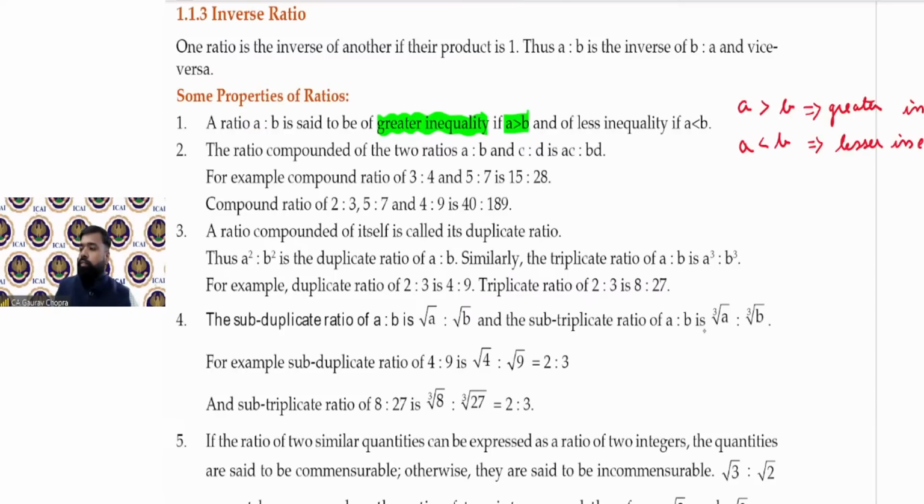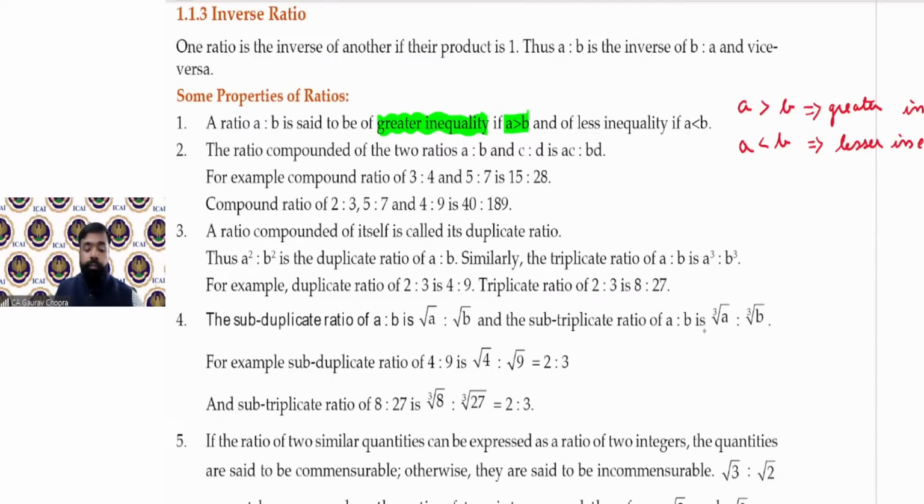Then Shweta is asking, after inversing the ratio, both the ratios will be different? Yes, the ratio will be different. 2:3 and 3:2, both the ratios are completely different. All right. The first property was there. It says greater inequality. अगर पहला टर्म बड़ा है दूसरे से तो उसको हम बोलेंगे ग्रेटर इनइक्वालिटी और पहला टर्म छोटा है तो उसको हम बोलेंगे लेसर इनइक्वालिटी. All right.